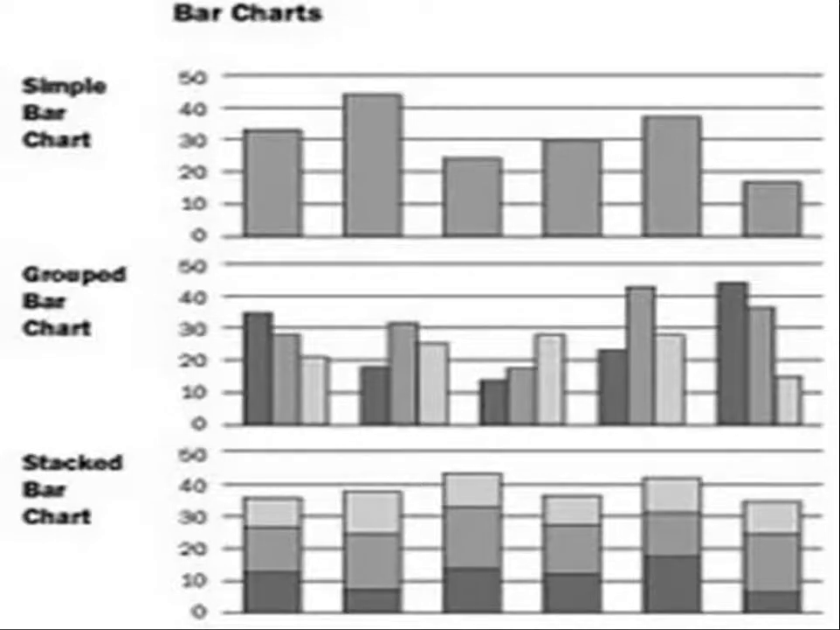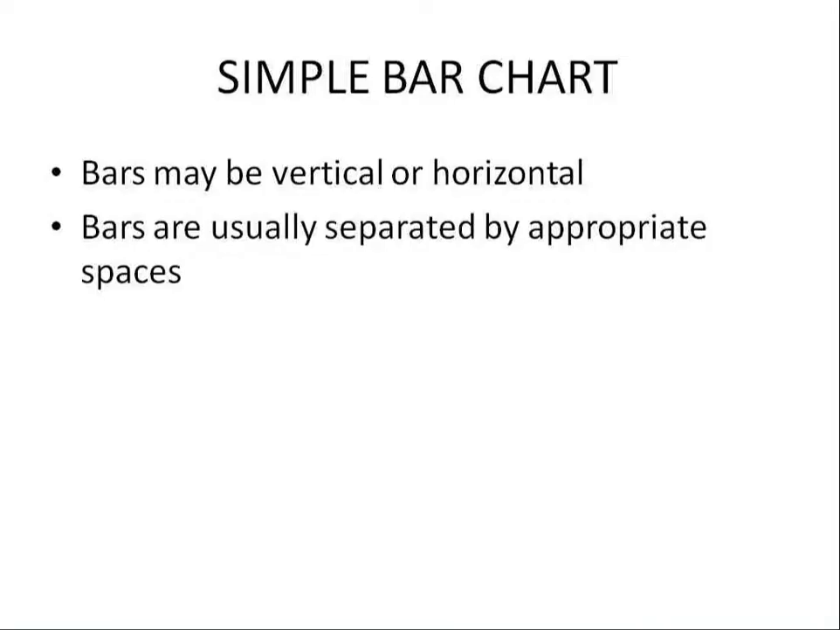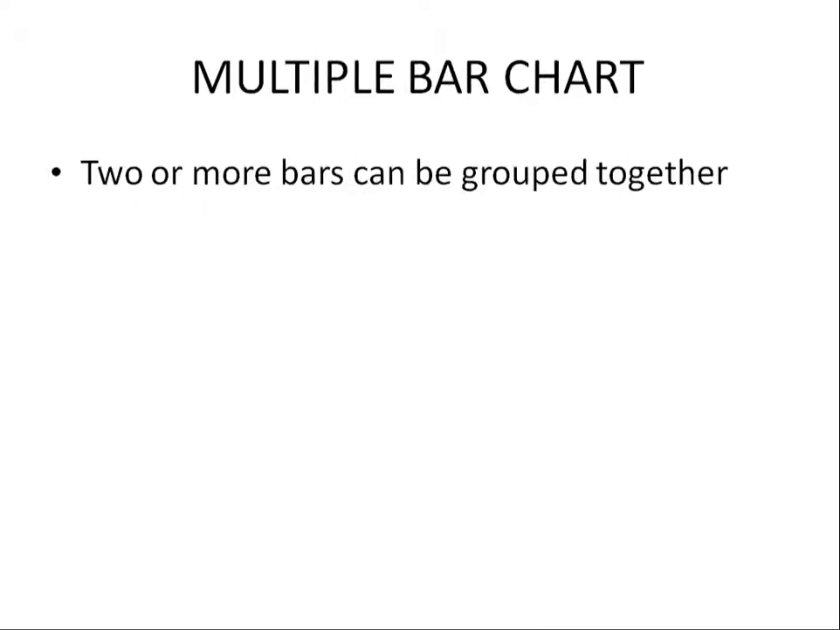In component bar charts, two or three different groups can be compared at a time. In the second type, we will be discussing staggered bar charts, or multiple bar charts. Simple bar charts are nothing but bars, which can be vertical or horizontal. It can be anything. Bars are usually separated by appropriate spaces.